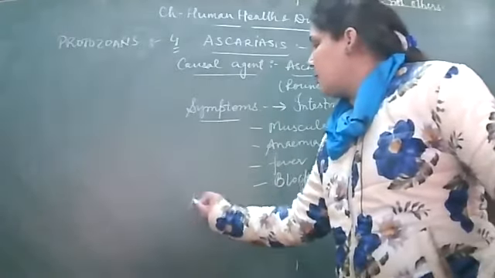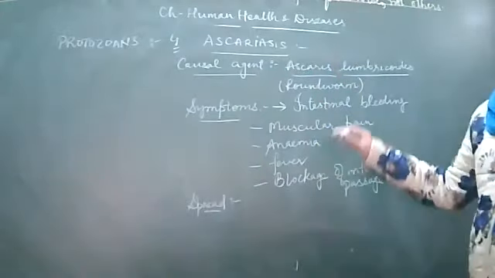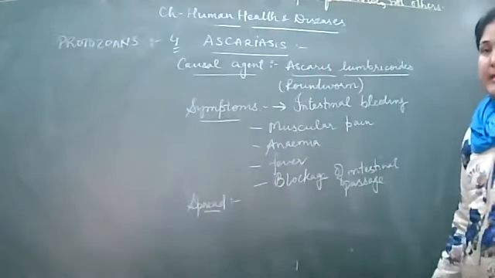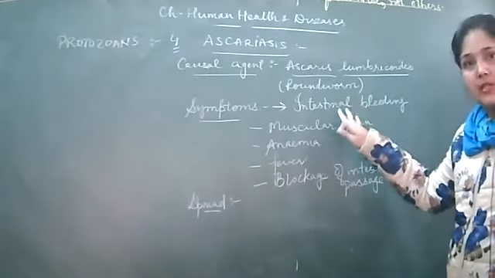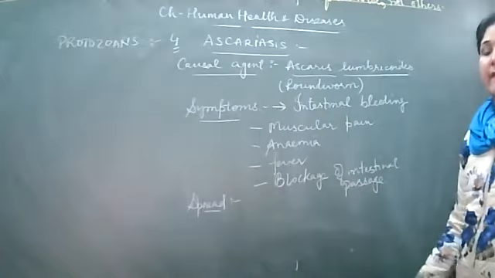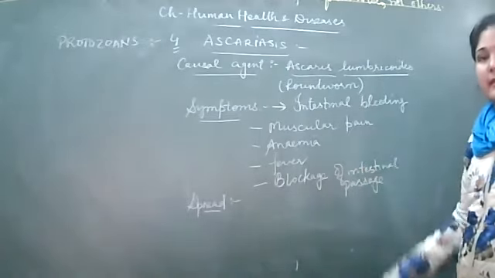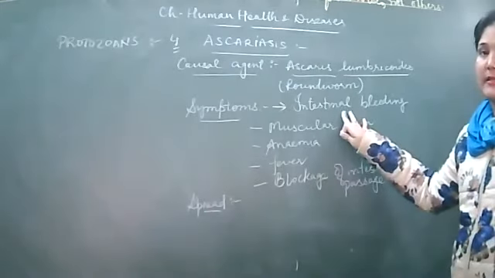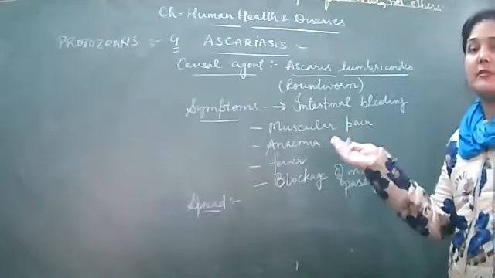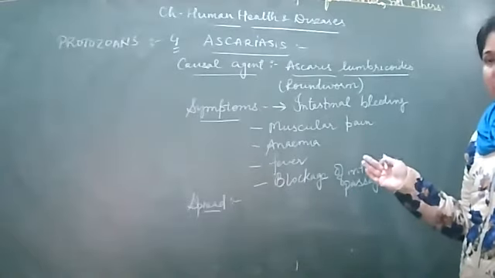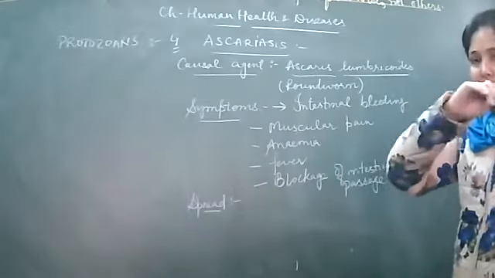Now, coming to the spread or its transmission, how it is spread from one person to another. The person who is suffering with Ascariasis has the infection in the intestines, right? Such an infected person will be passing out stools or feces through this contaminated intestine. So when those stools or feces come in contact with any source, like the soil or the water source, it spreads the contamination to that particular source.